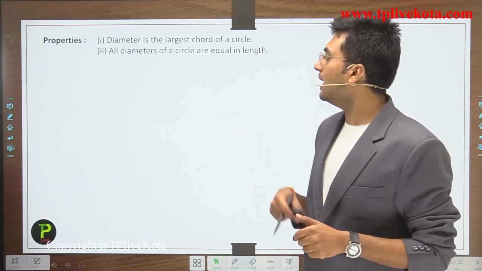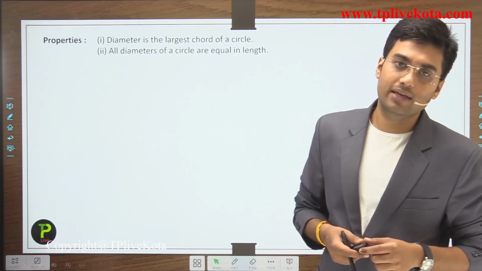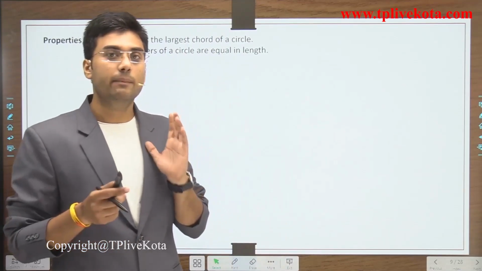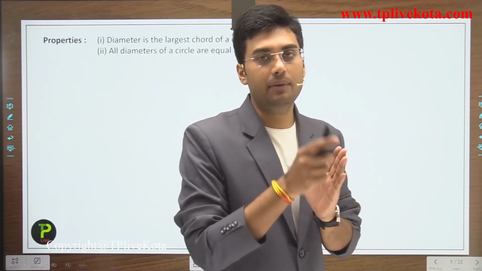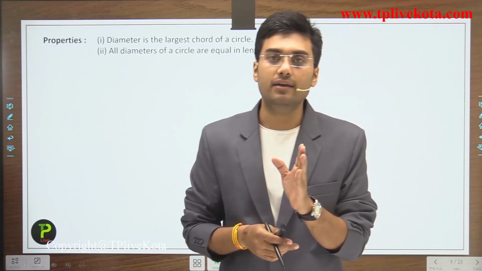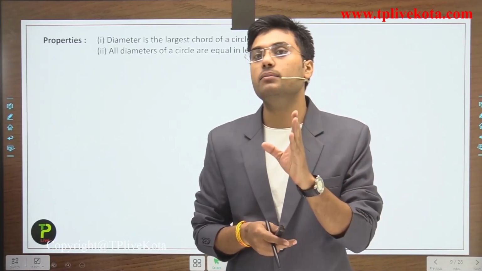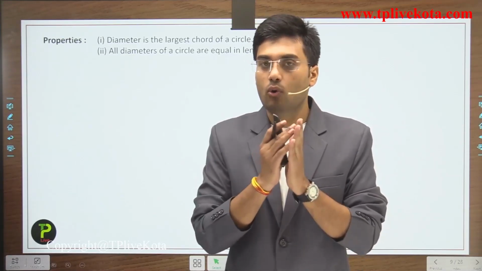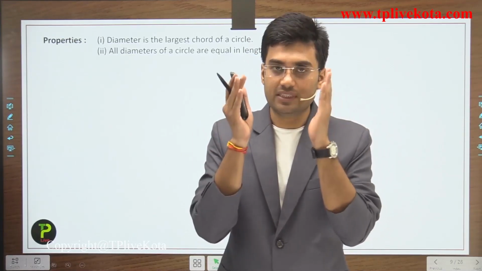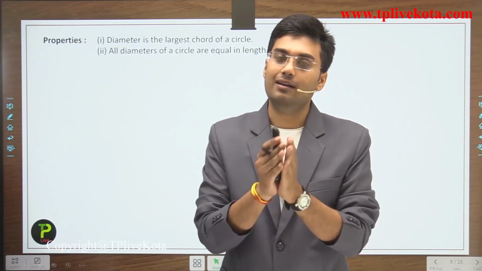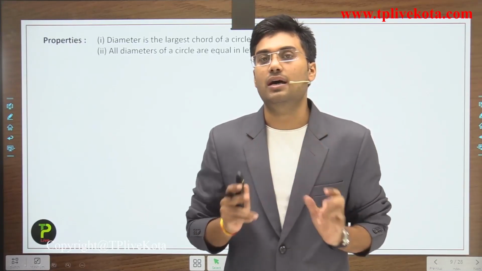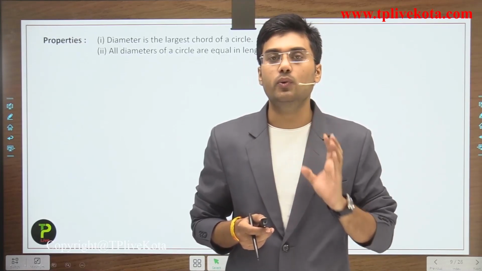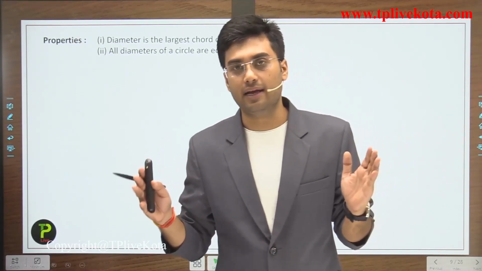And all diameters of a circle are equal, because a diameter is a chord which passes through the center, and the length of all those chords which pass through the center is equal. These chords are known as diameters. Clear? So students, I hope you understand about the chord and diameters.